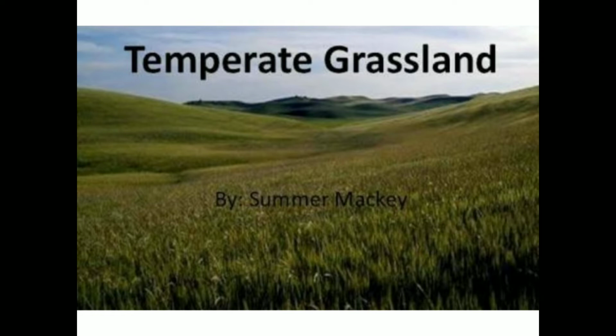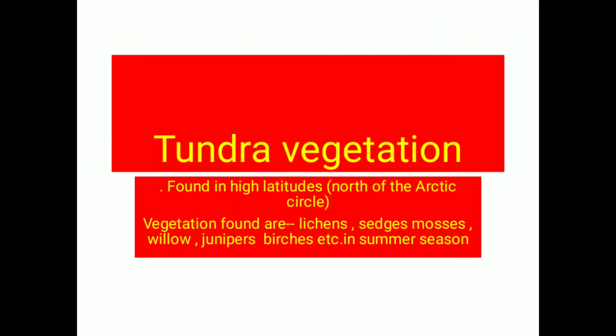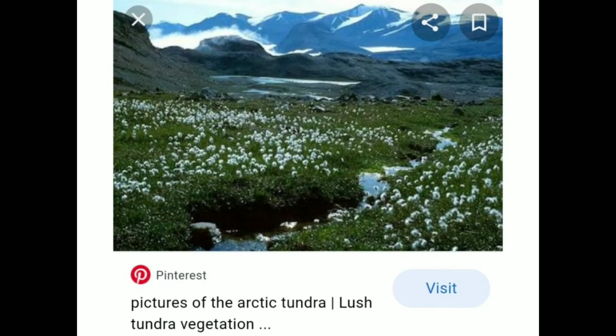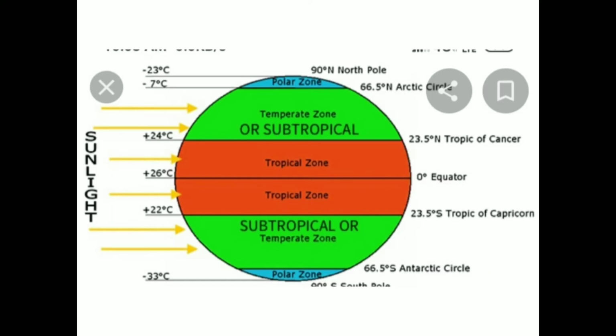Now next we have the tundra vegetation, and it is present in high latitudes. If you remember the globe, the horizontal lines are the major latitudes, which are the Tropic of Cancer and Tropic of Capricorn. When we talk about the high latitudes, it goes towards the polar area. This tundra vegetation is on the northern pole side, which is termed the Arctic Circle, and here it is mainly covered with snow.